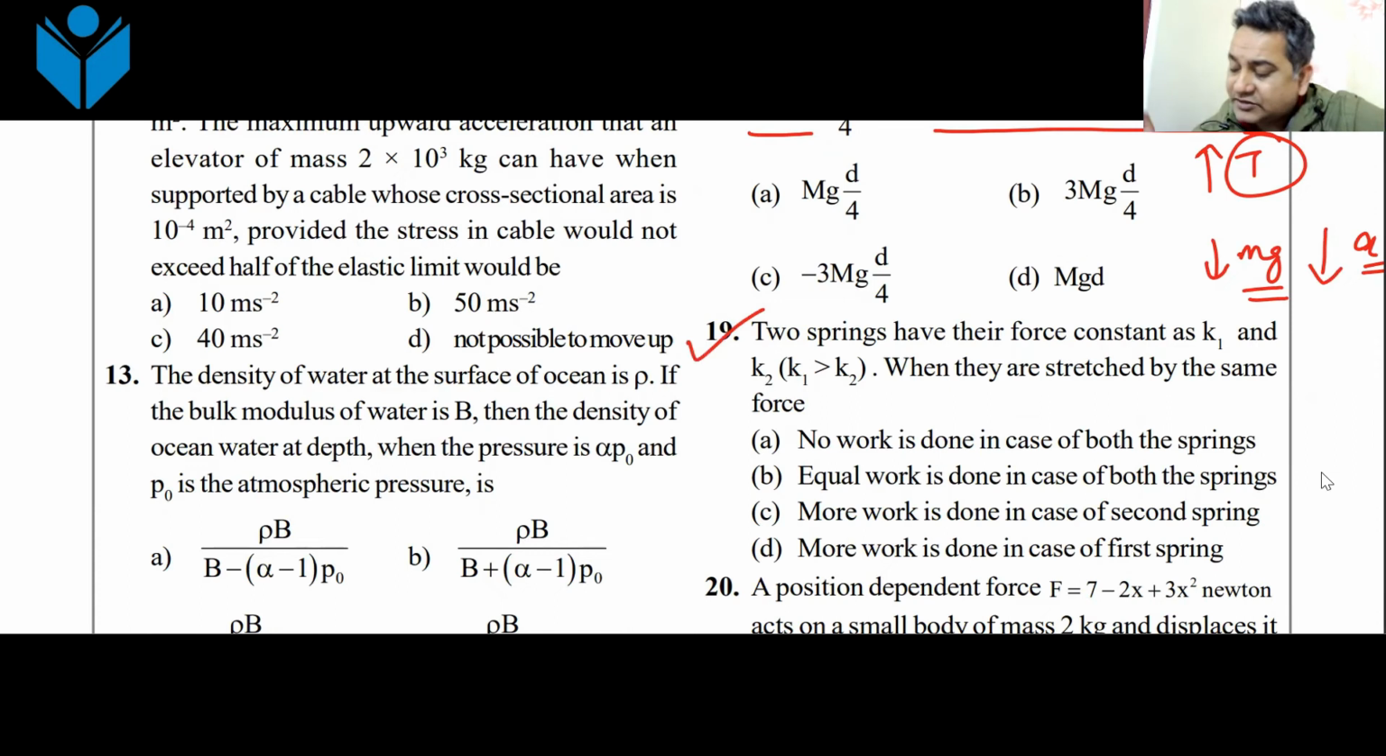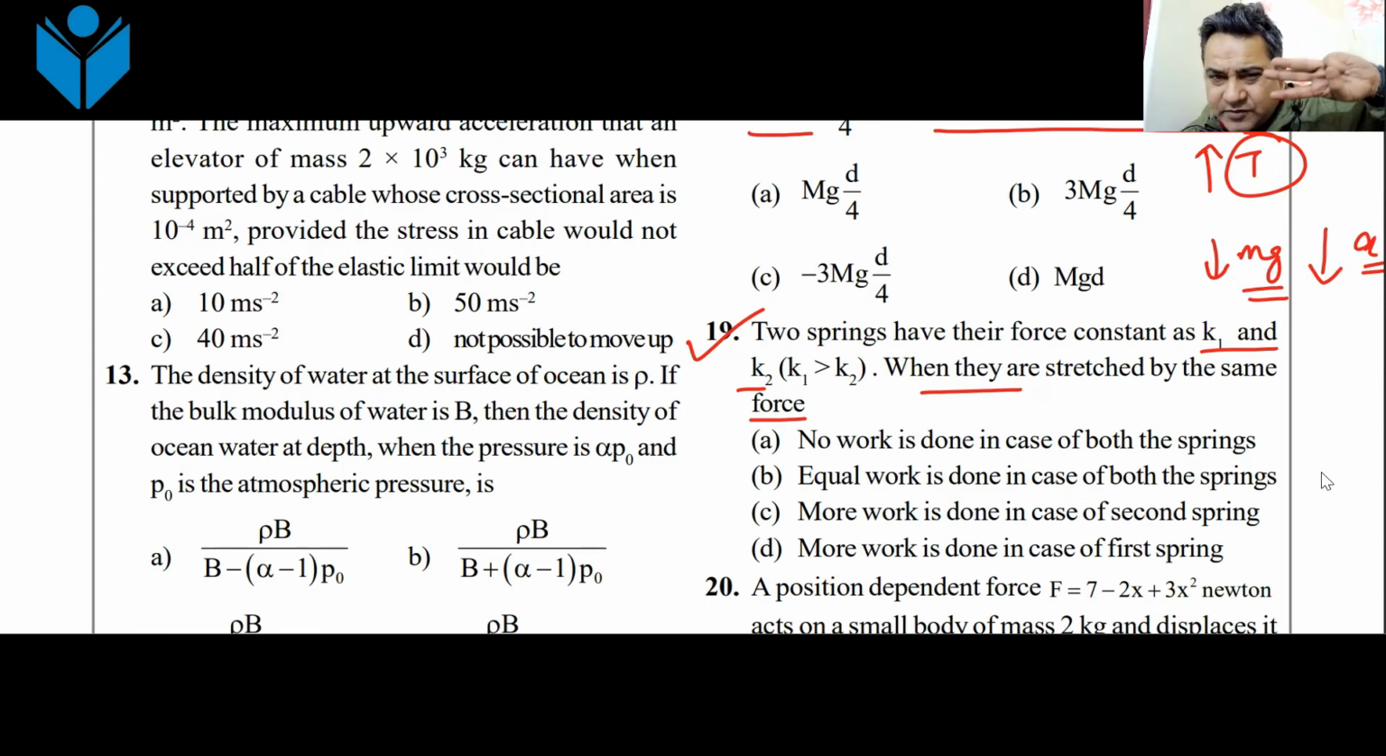Question number 19 is a straightforward question. Two springs have their force constants K1 and K2. When they are stretched by the same force, remember they are stretched by the same force, what happens? Is no work done, is equal work done, is more work done in case of the second spring, or more work done in case of the first spring?